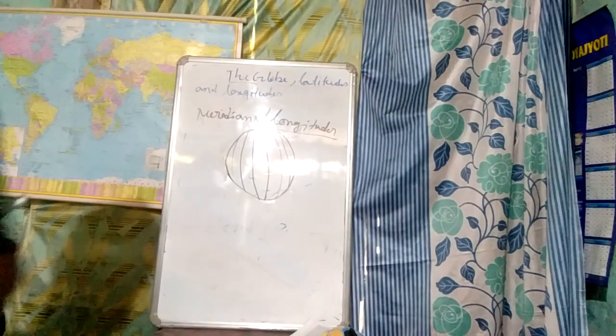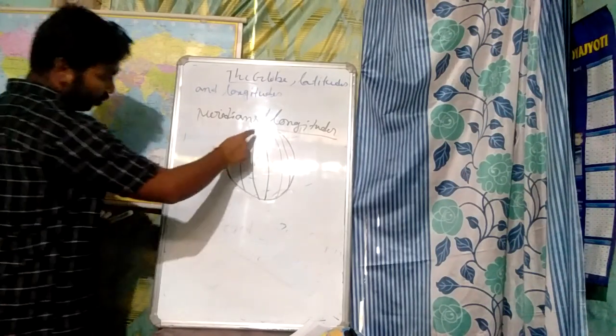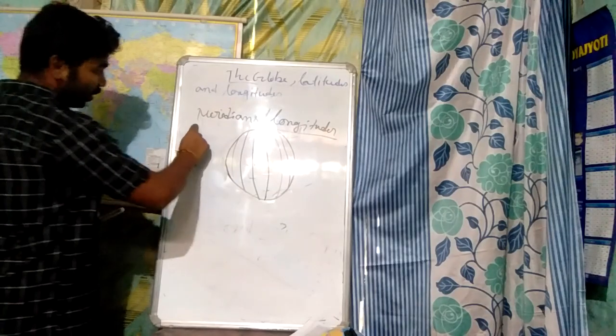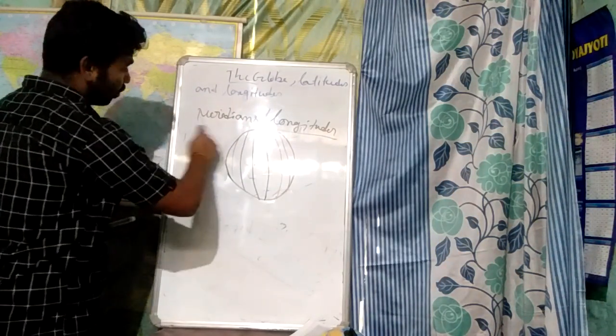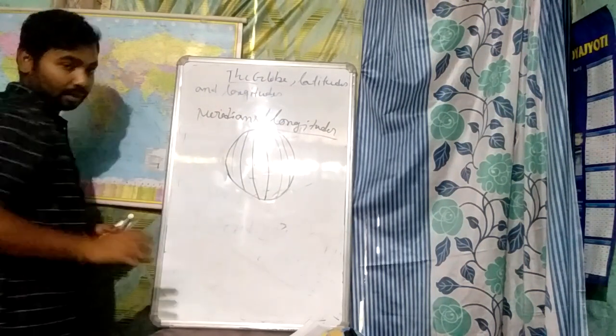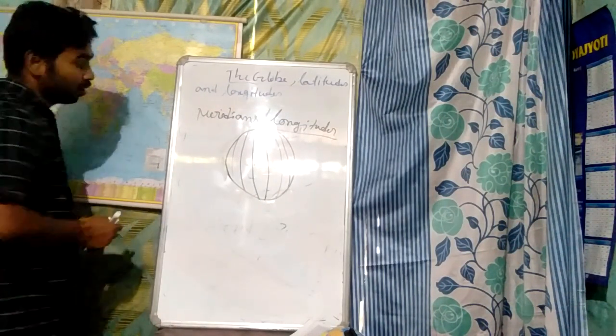Now we again discuss some important things: meridians or longitudes. Before this class we discussed what meridians and longitude are. Meridian and longitude are the same thing, but geographers use both terms.